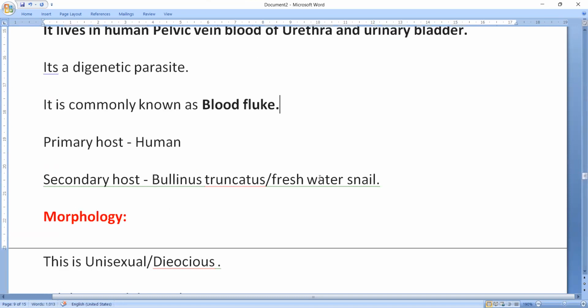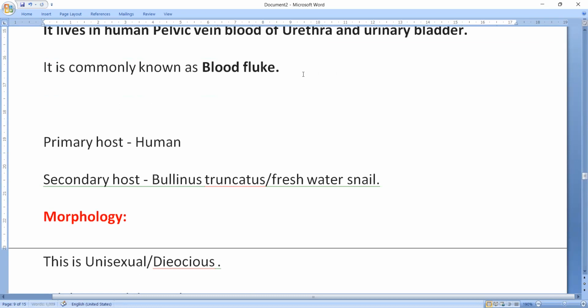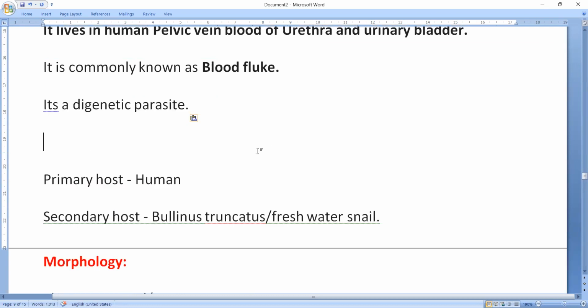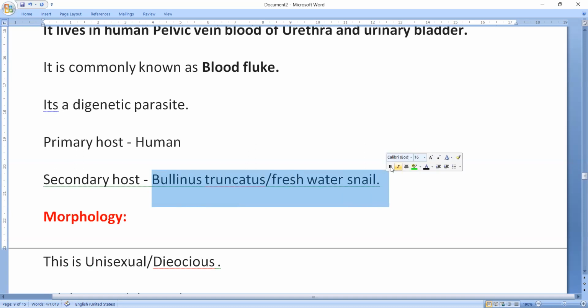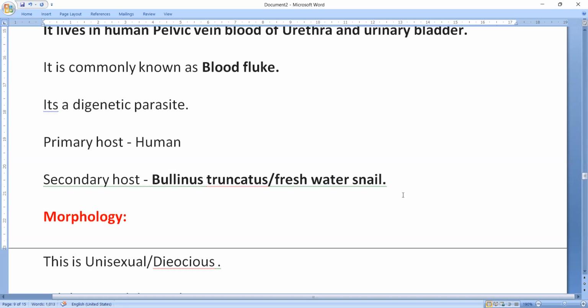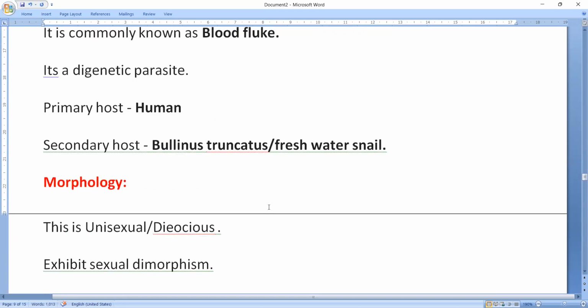You should remember. Primary host is human. Secondary host is Bulinus truncatus, a freshwater snail. Okay, so that is the secondary host. Human being is the primary host.